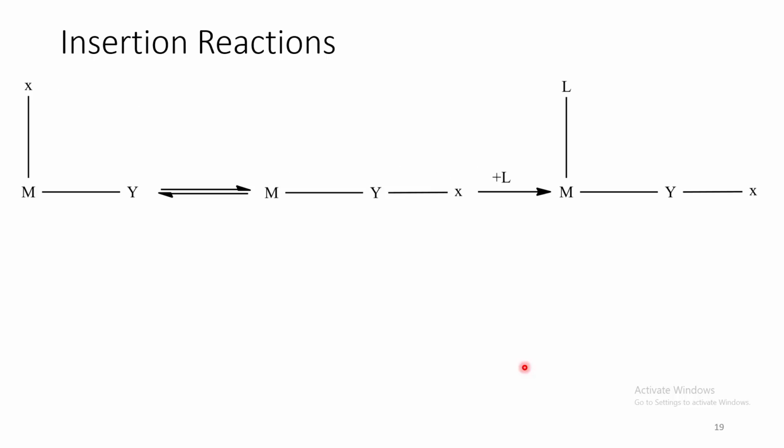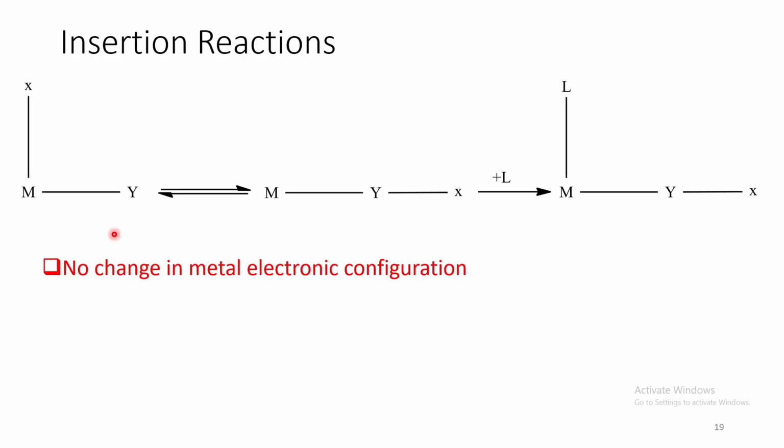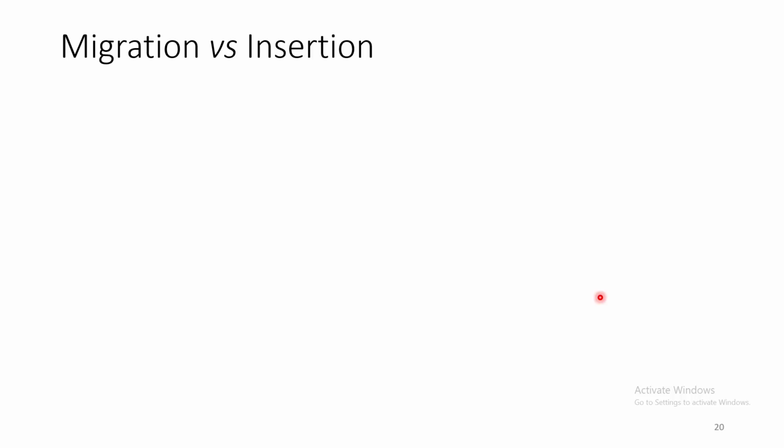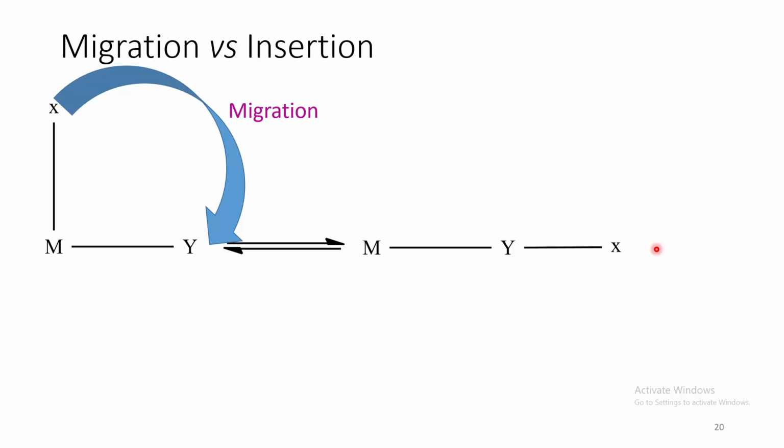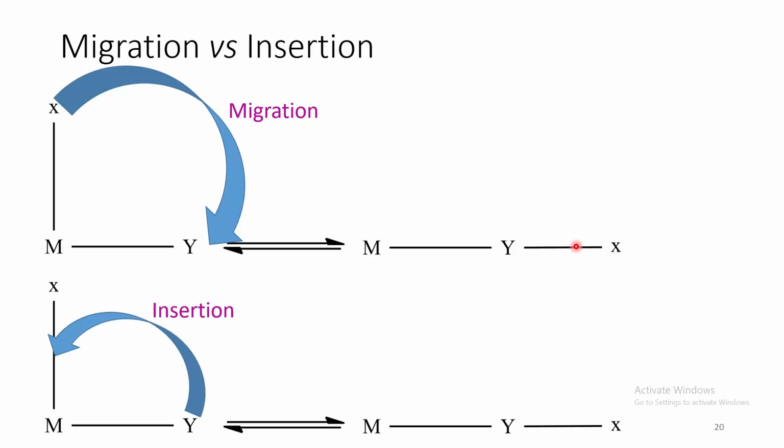They can be described in this way. Here, this particular Y undergoes insertion into the M-X bond and there is no change in metal electronic configuration as well as no change in the oxidation state. Now, what is the exact pathway? Is it migration or insertion? In case of migration, this particular X migrates from metal to Y to form this particular product. Whereas in case of insertion mechanism, this Y undergoes insertion in this M-X bond to form exactly the same product.